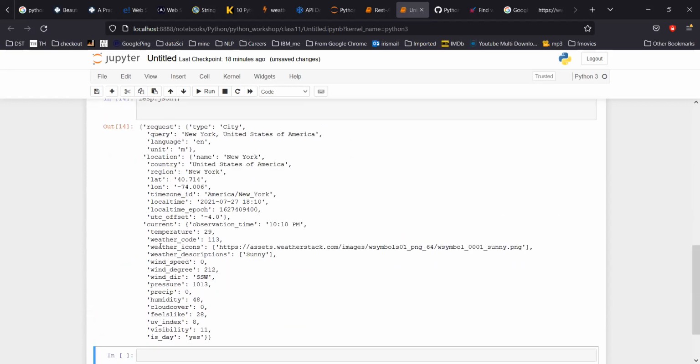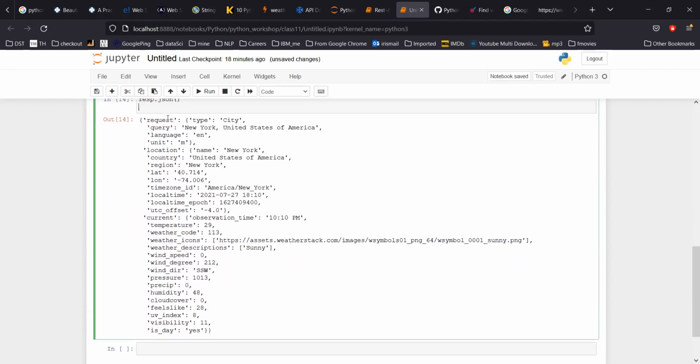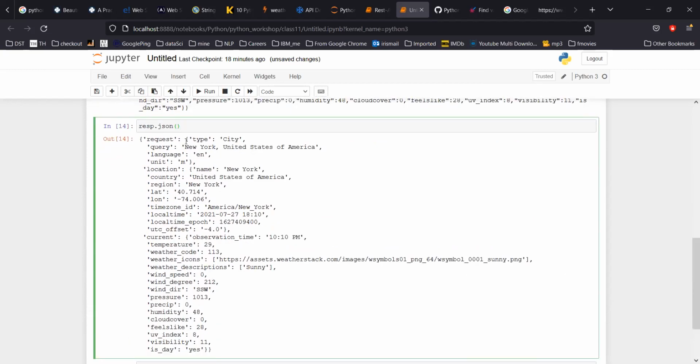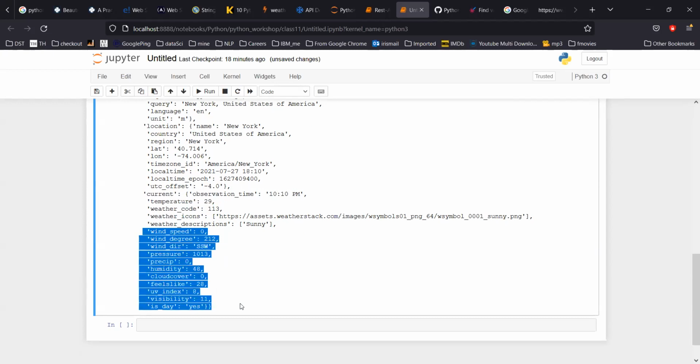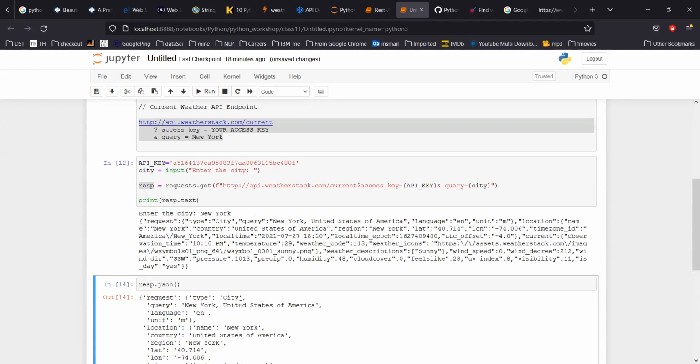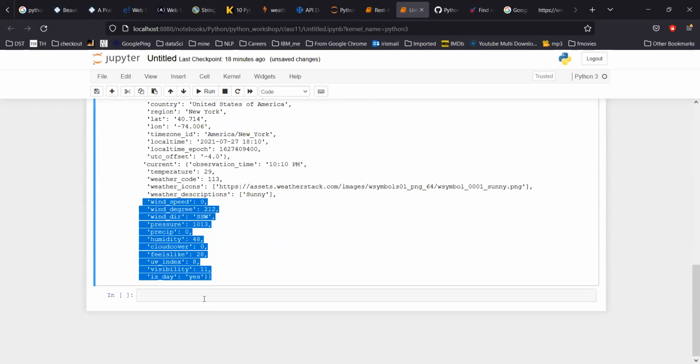Okay, this is better. Got it now. So this is what we have got: query New York, location, region, longitude and latitude, time zone, temperature is 29, weather code, wind speed is 0 degrees and all that. So we have gotten all the info from that site. Now we can print it.